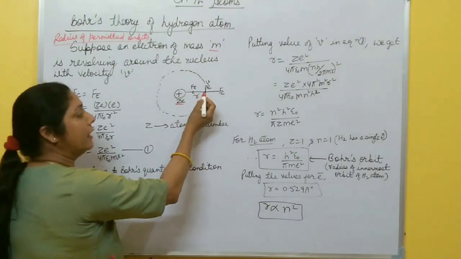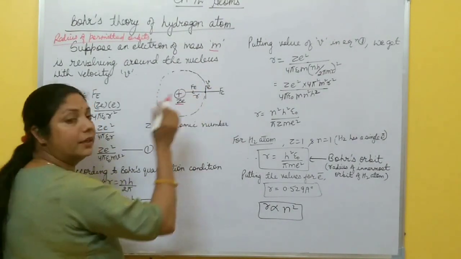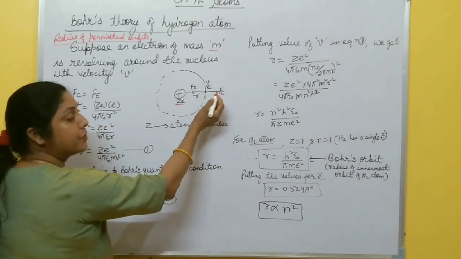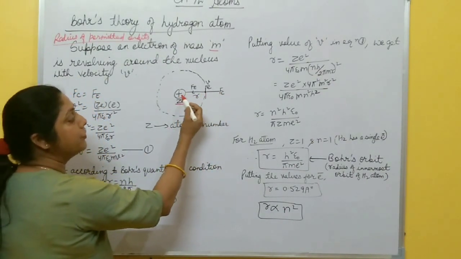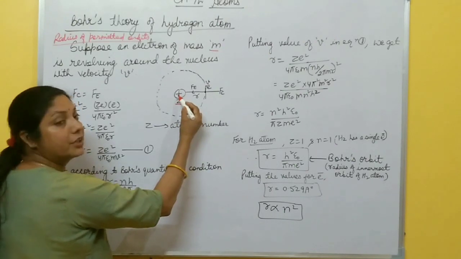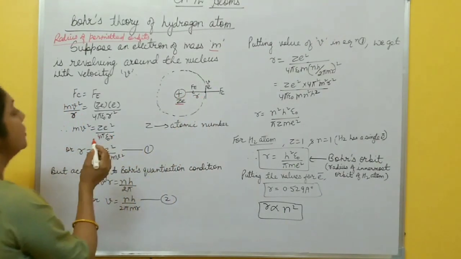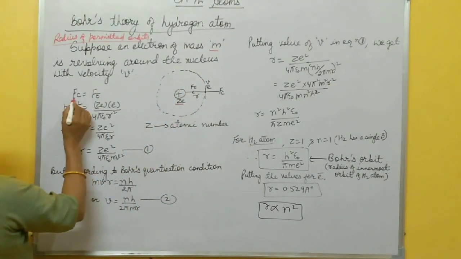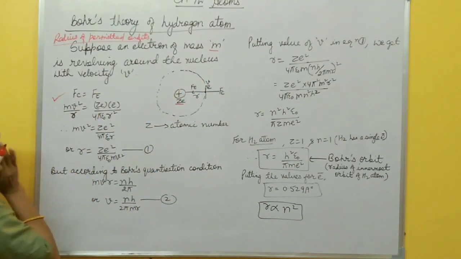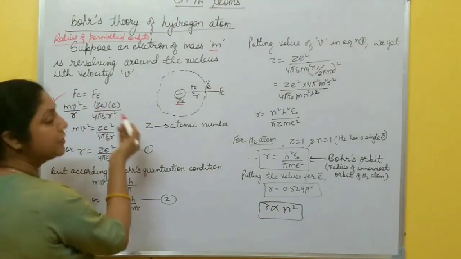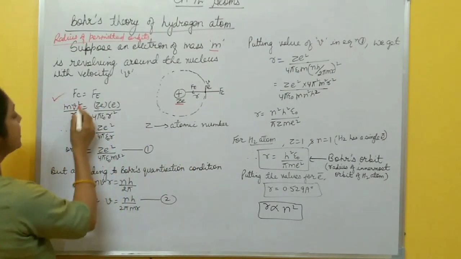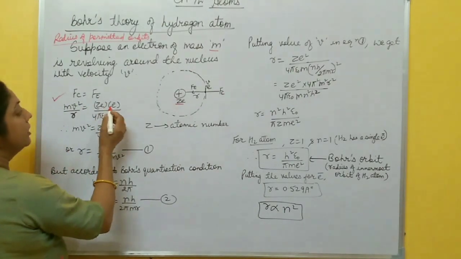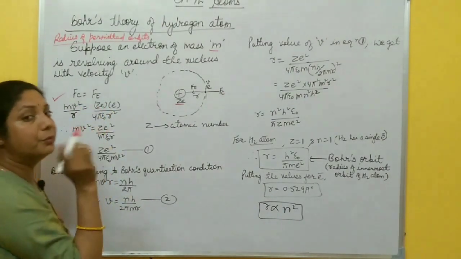Now, to keep this electron in a fixed orbit, or you can say a stationary orbit, the centripetal force must be equal to the electrostatic force of attraction between this positively charged nucleus and the electron. So to keep the electron in a fixed orbit, this electrostatic force must be equal to the centripetal force. Now, what is the formula for centripetal force? mv square by r. And what is the formula for electrostatic force? K q1 q2 by r square.